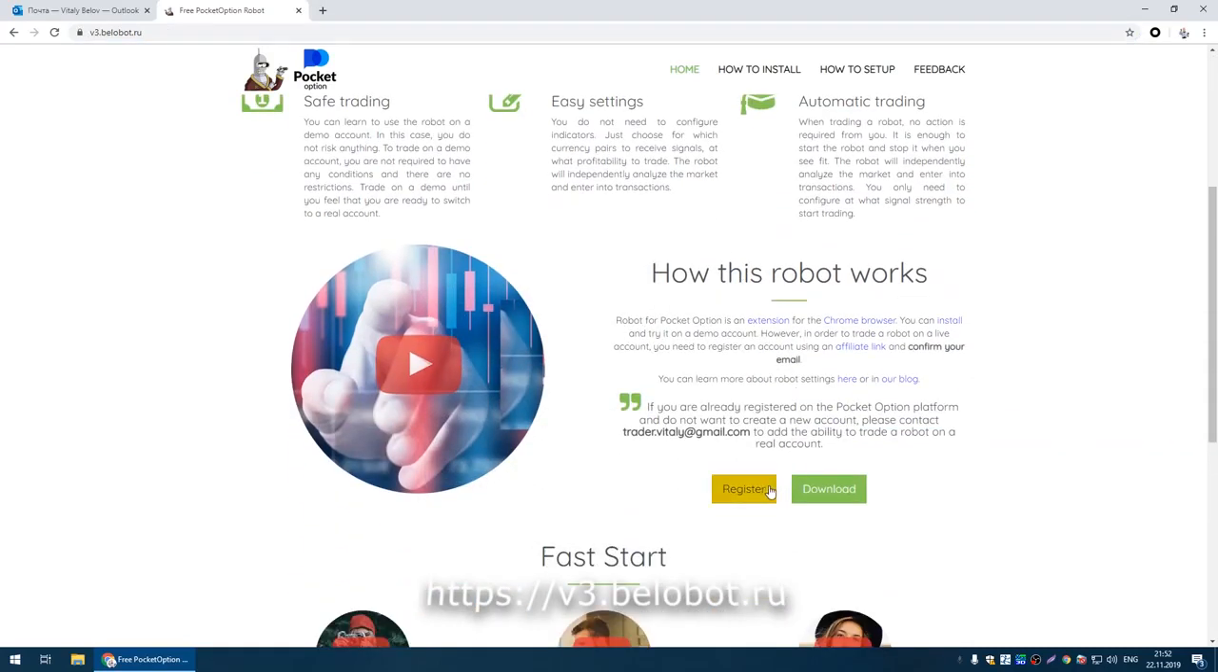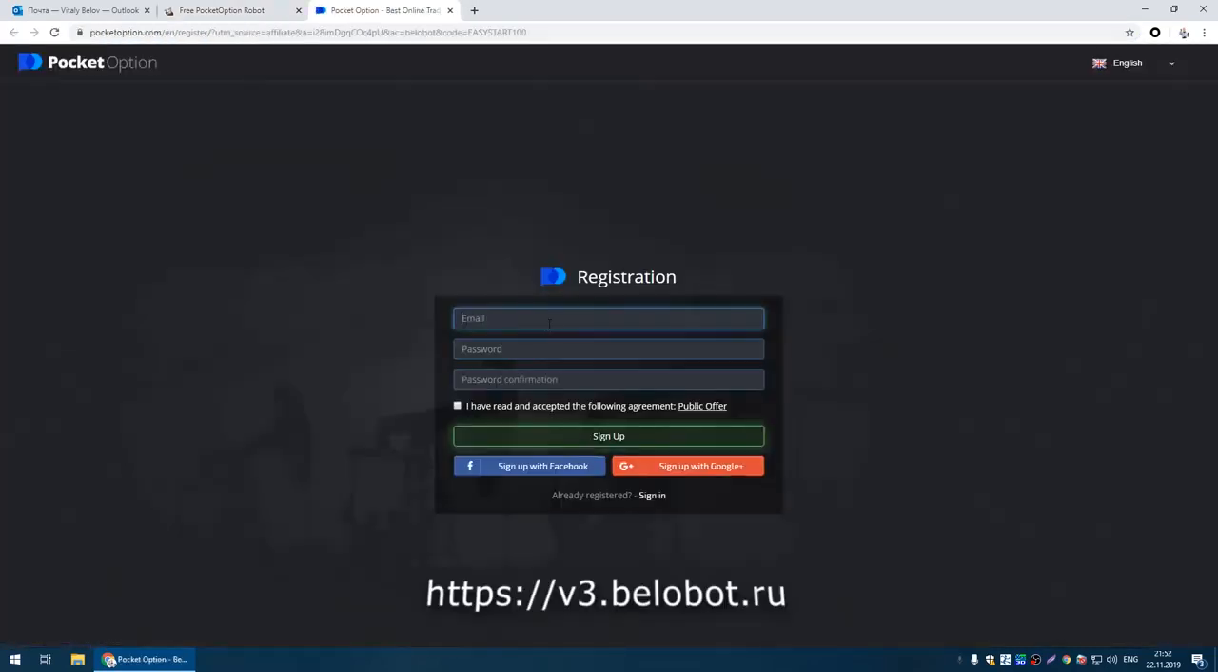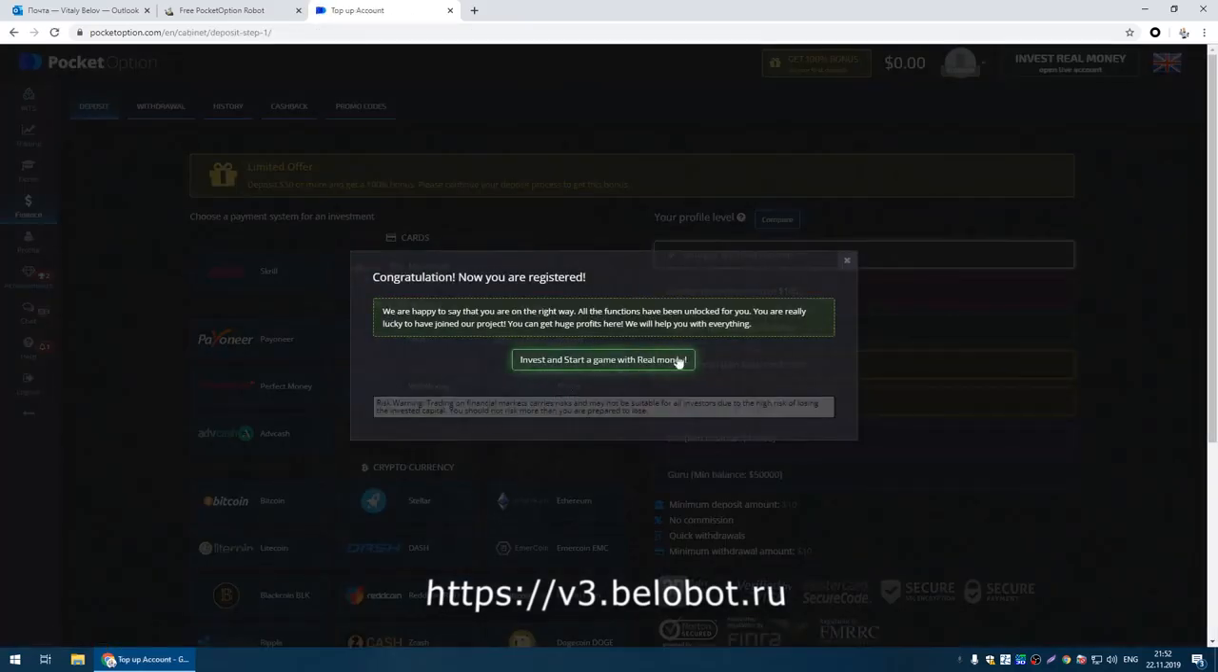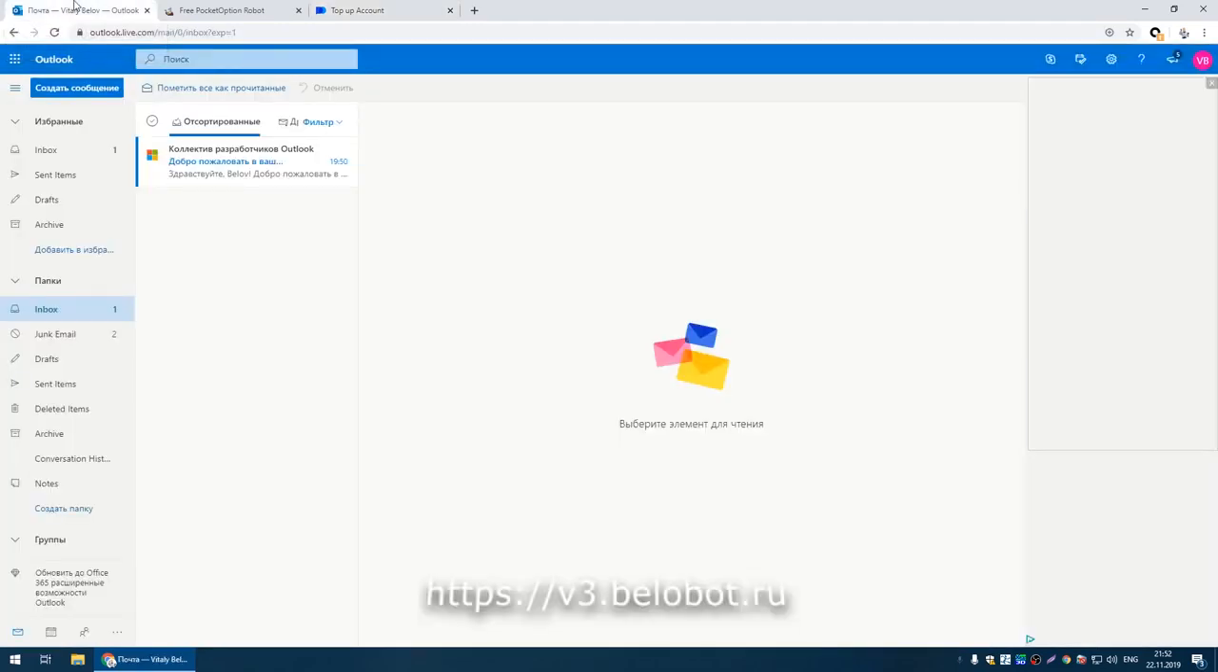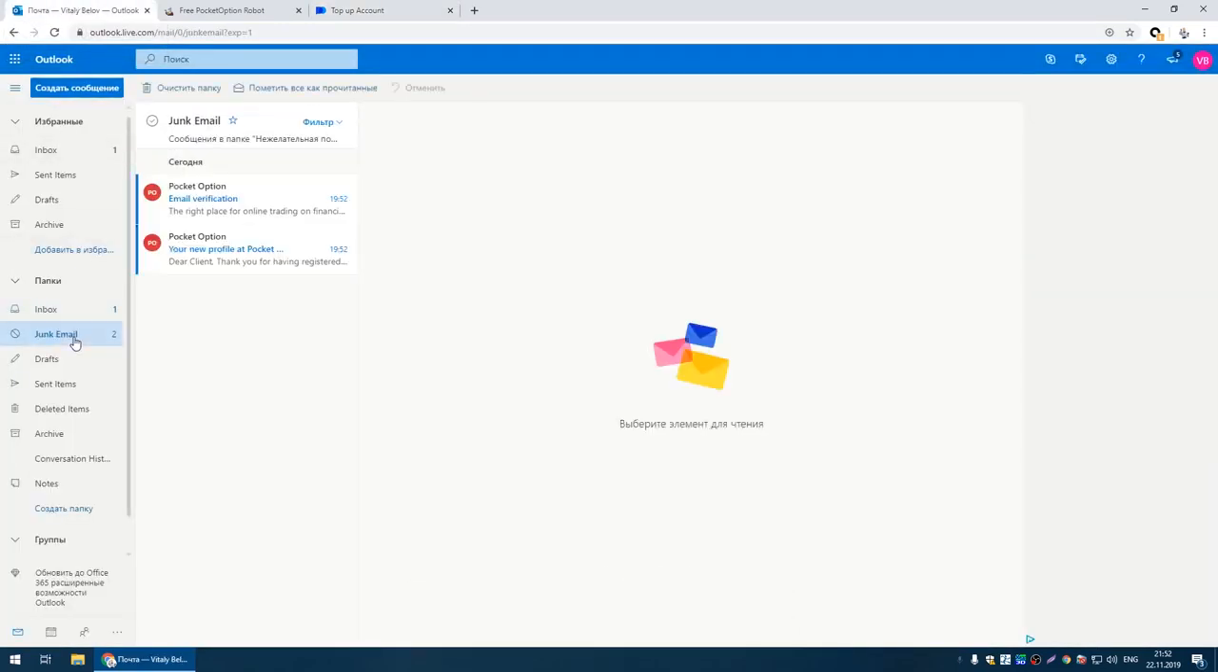First, we need to register an account through the site Bellabot.ru. For the robot to work on a real account, you need to confirm email.